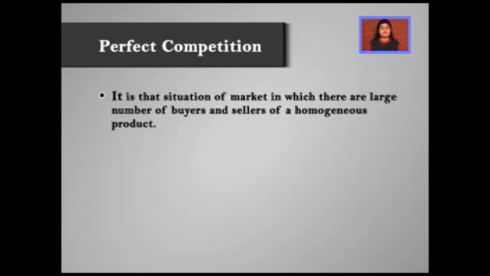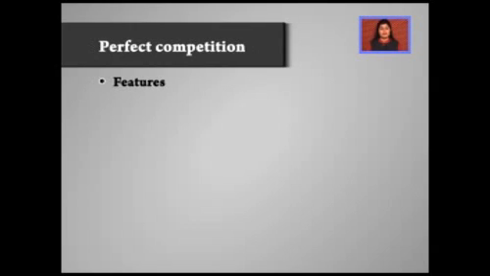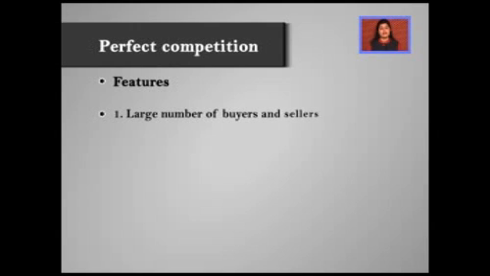But something which is very near to this market is that of potatoes or onions. Yes, a potato market can be called a perfectly competitive market because there are a large number of buyers, there are a large number of sellers, and all of them are selling identical potatoes. There are not many varieties. Now, I hope the concept of perfect competition is clear to you, so we can take up one feature of perfect competition at a time and be familiar with the concept in detail. The first feature is that of large number of buyers and sellers.